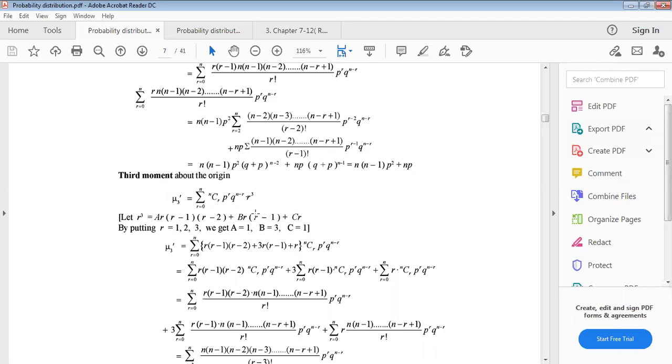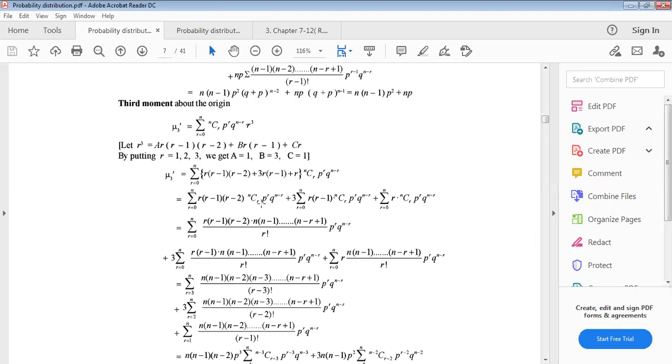Okay, just taking this as a sum. Now nCr p to the power r q to the power n minus r, this is the binomial distribution probability function. Now there are actually three terms here, taking this multiplied with three terms: first this, second this, third this.